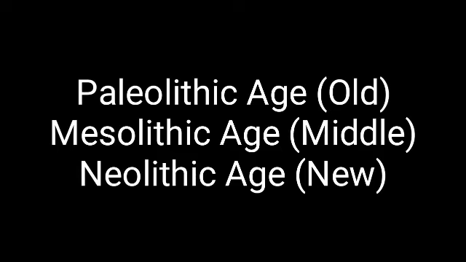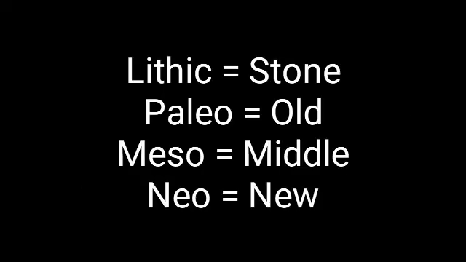Here the word lithic means stone, and paleo means old, meso means middle and neo means new. So it goes like this: Paleolithic, Mesolithic and Neolithic, old, middle and new.